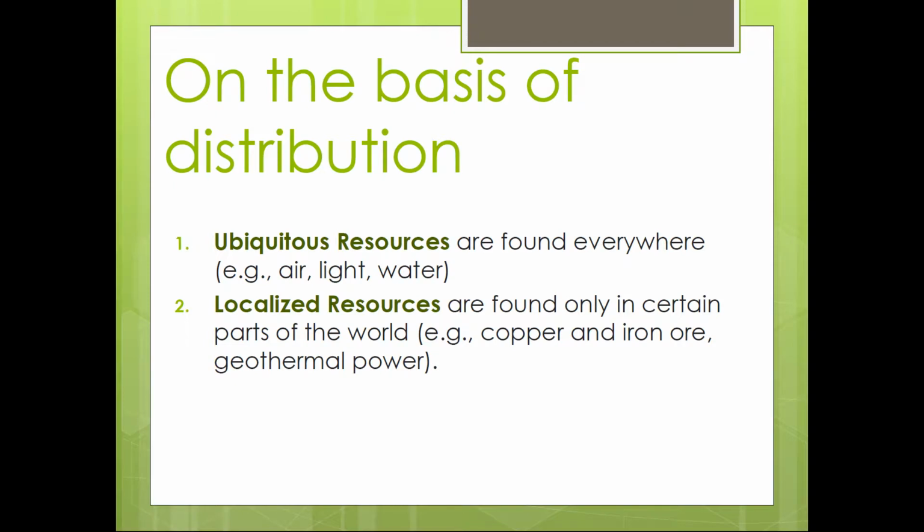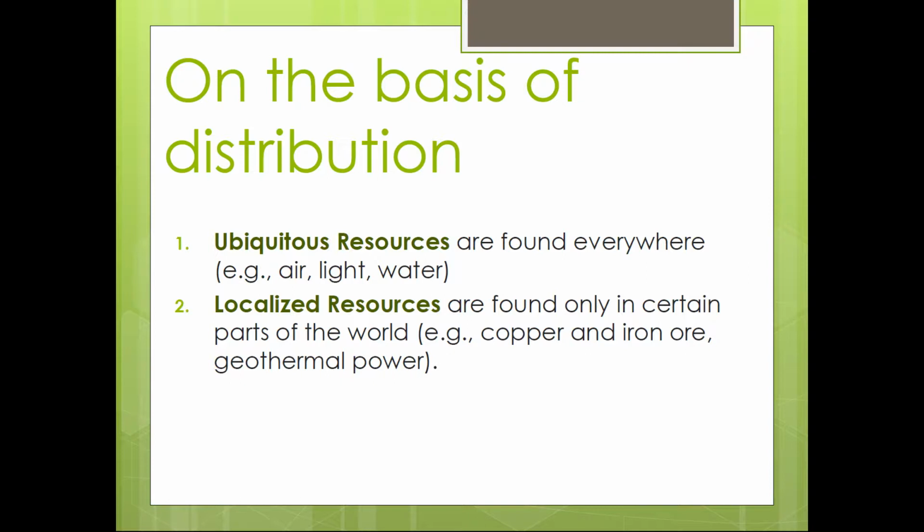Now, fourth, on the basis of distribution: ubiquitous and localized resources. Ubiquitous means which is found everywhere. For example, air, light, water, they all are found everywhere in the world. It is not so that air is found in India and Pakistan is our enemy, that's why in Pakistan it is not found. It's not like that. Everywhere it is available. That's why it is called ubiquitous.